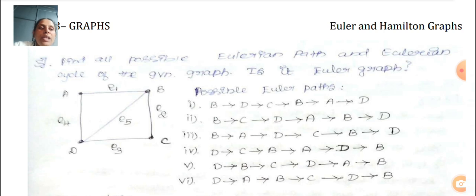Again B to A to D, D to C, C to B. This is also an Euler path. Next D to C and then B to A, D to B. Next D to B and B to C, D to A to B. Next D to A to B, B to C and C to D, D to B. These are the Euler paths.